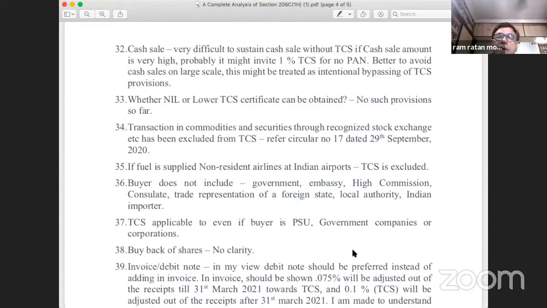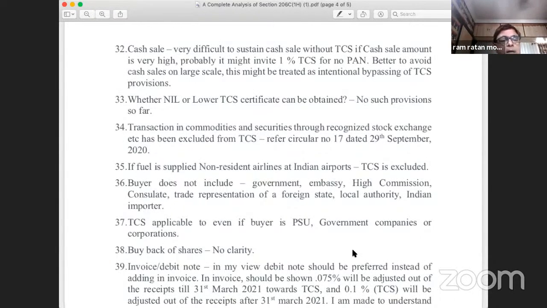If it is, I repeat, if it is a unit of Ministry of Health, then it is a government department and will fall within the definition of government, and TCS under 1H will not apply. But if it is not a unit of the Ministry, and if it is a different sort of PSU, a different undertaking, then the TCS will apply. So you have to examine it from that angle. Point number 37, TCS applicable even if buyer is PSU.